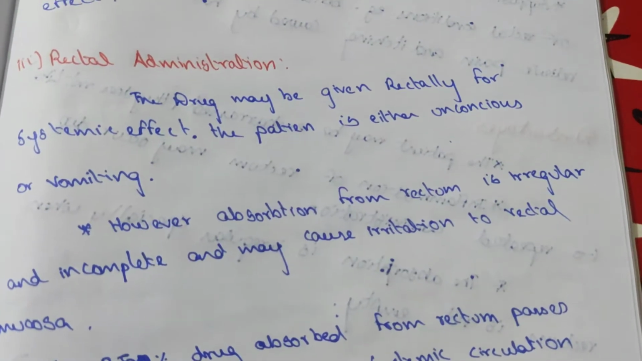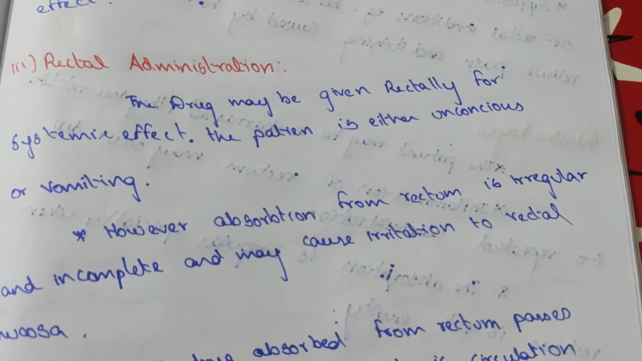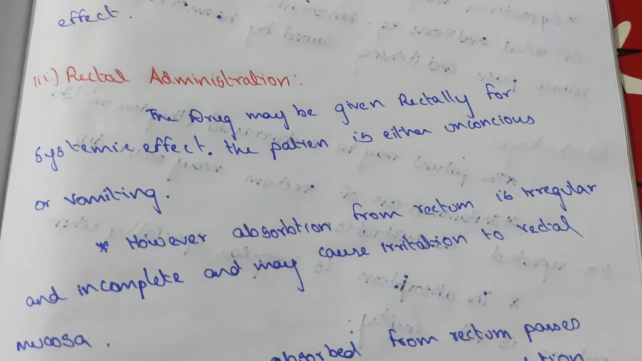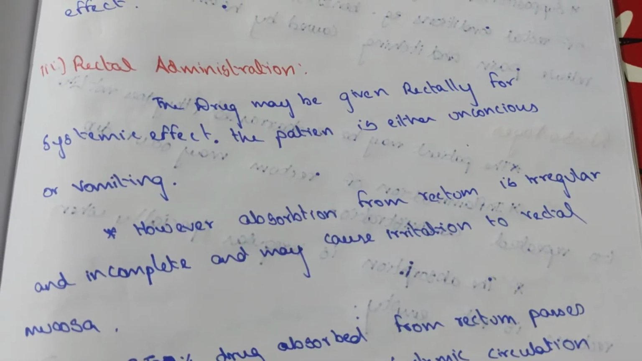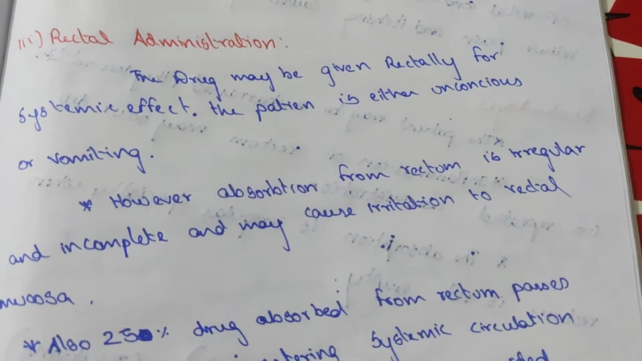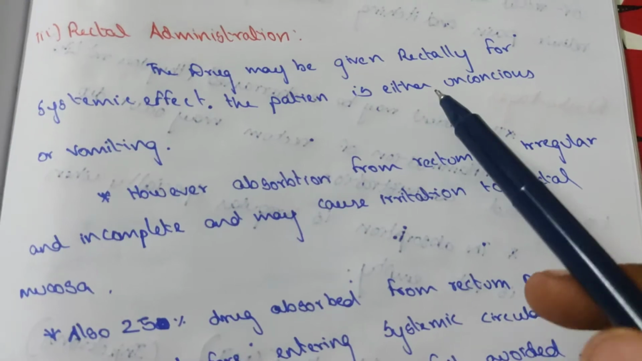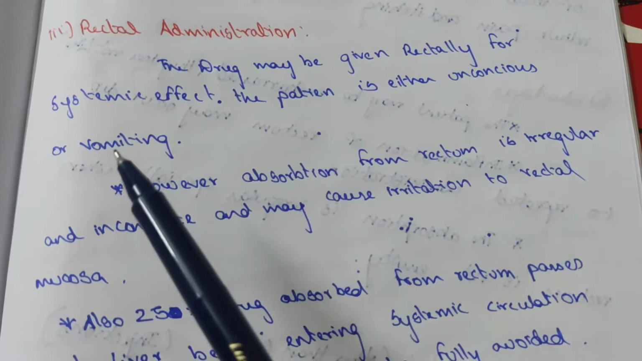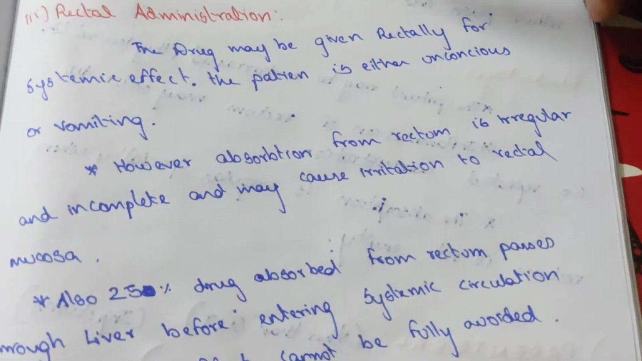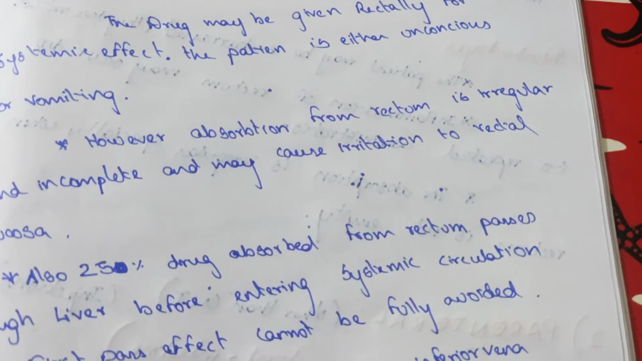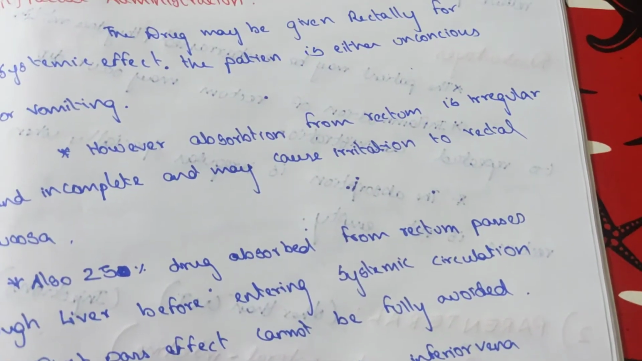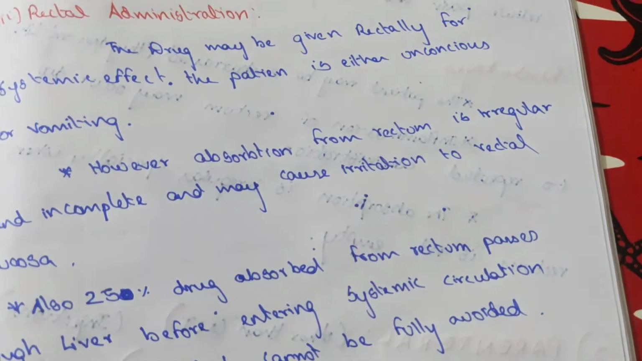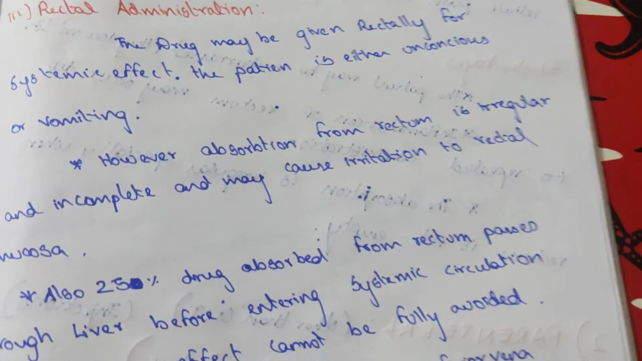And the third one is rectal administration. It is a part of the enteral route. The first one we have seen is the oral route, the second one is sublingual, and the third one is rectal administration. The drug may be given rectally for systemic effect when the patient is either unconscious or vomiting. These drugs are given in the rectum and are mainly useful for the patient who is unconscious and the patient who is vomiting.